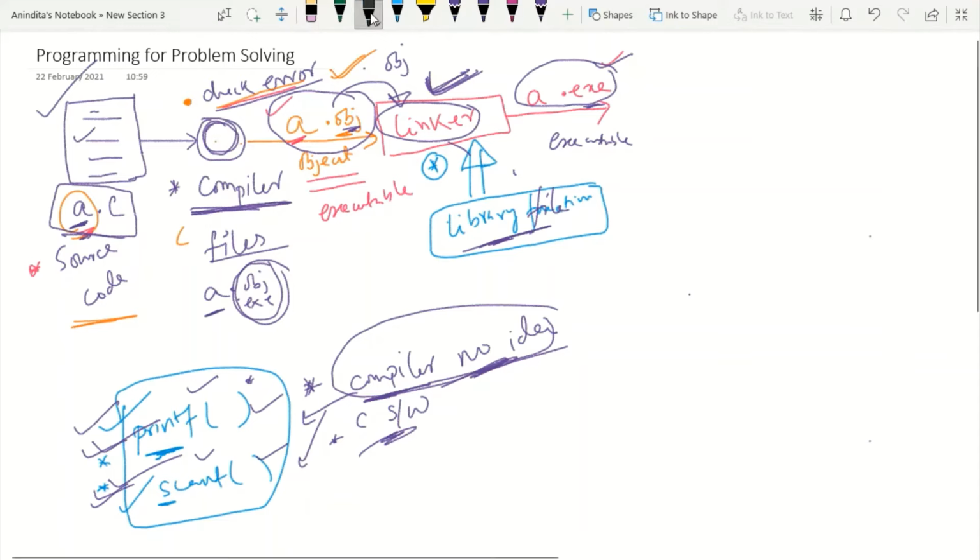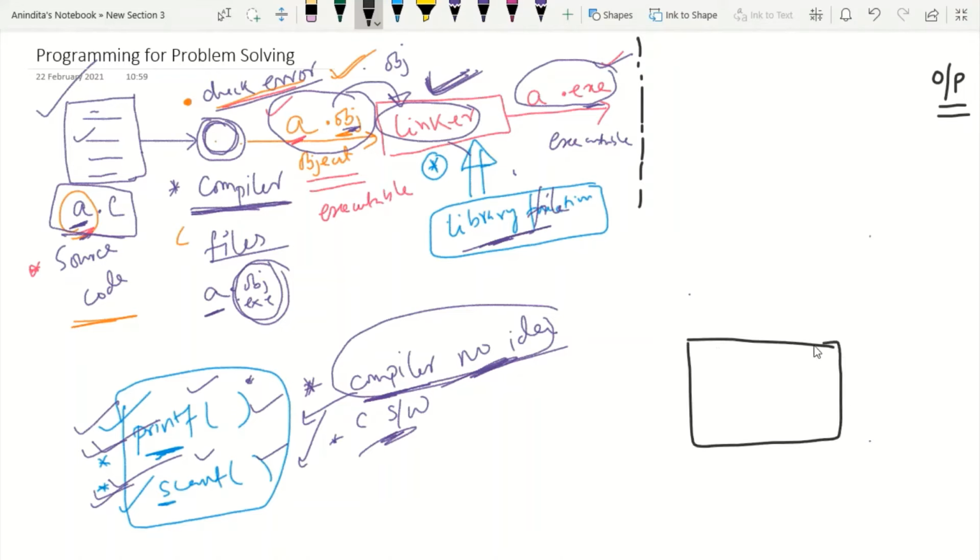This is very, very important. Now you will think, okay, we have got the exe file, now we are ready and we will get the output. But to get the output, we have to understand one more thing. In a computer, we have four types of memory. More precisely, we will discuss two types: primary memory and secondary memory. And we have cache memory and registers, which are the other two types. But today we will talk about primary memory and secondary memory.